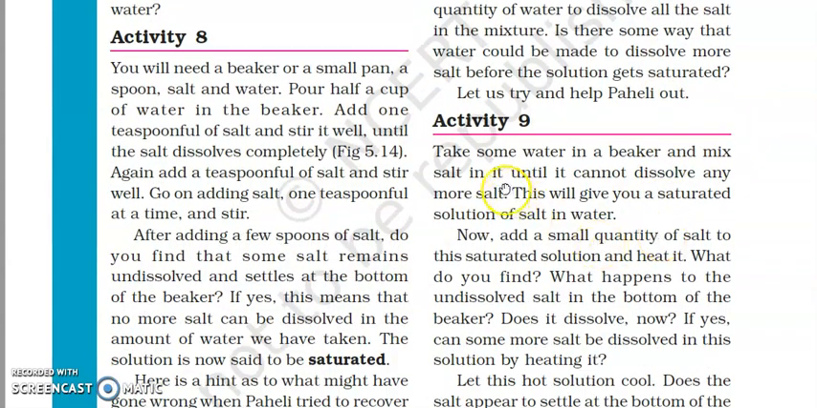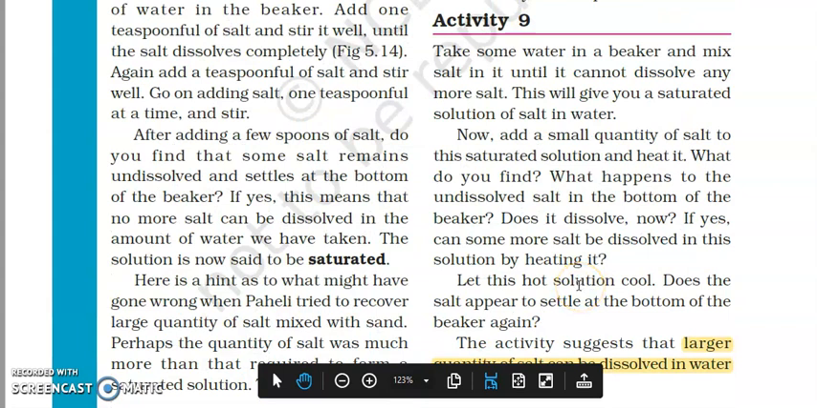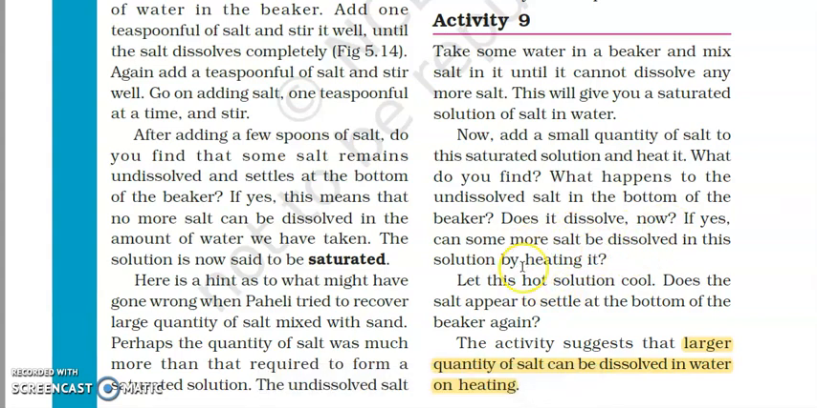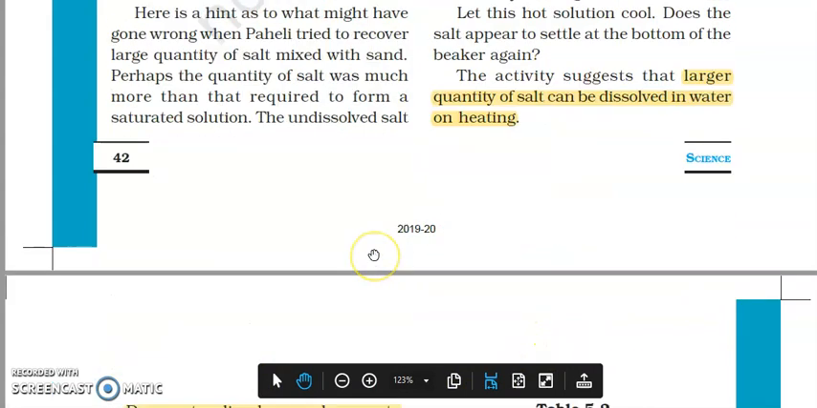So here is an activity: take some water in a beaker and mix salt in it until it cannot dissolve any more salt. So that means we have to make a saturated solution. Now add a small quantity of salt to this saturated solution and heat it. What will you observe? That now we are able to add more salt to it. So yes, heating increases the solubility. We can dissolve more. So a larger quantity of salt can be dissolved in water on heating.